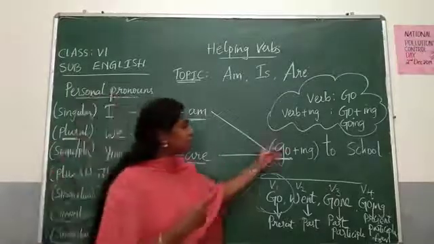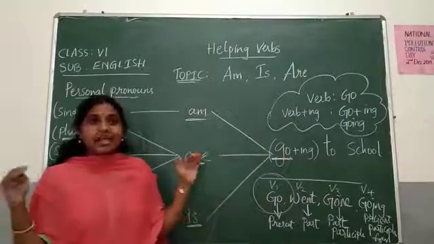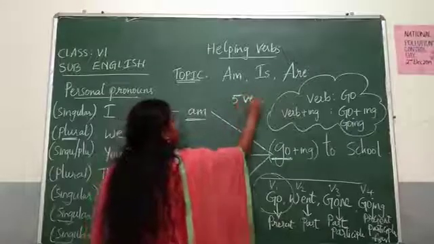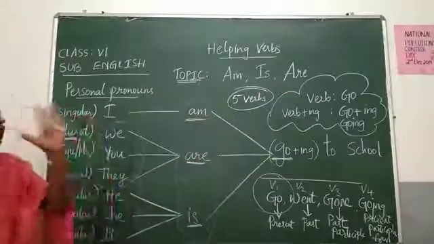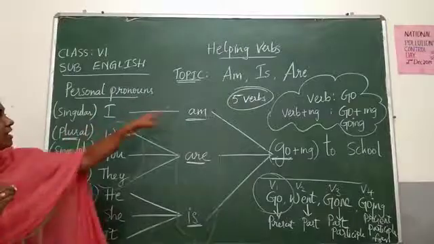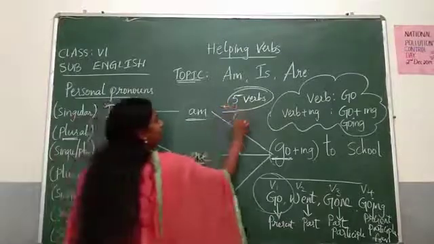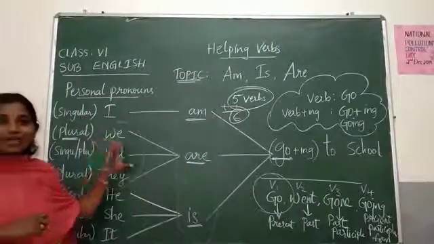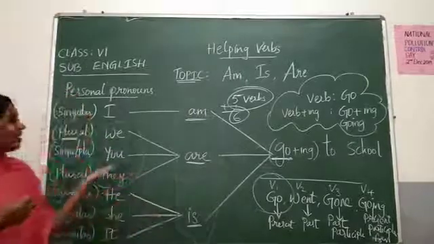The same way, change these main verbs and frame sentences. At least 5 verbs should be used, means 5 formats of this kind should be prepared by you. 5 plus my format, together 6 formats should be there in your English book. I hope I am clear with my topic.